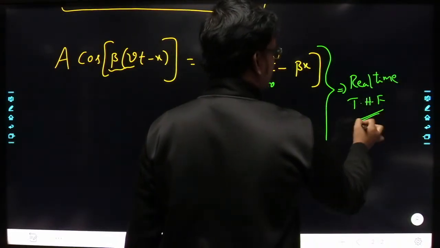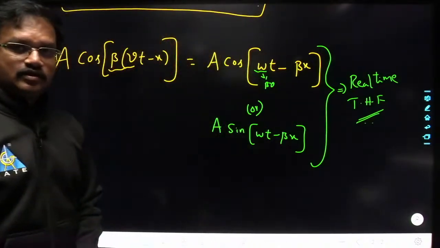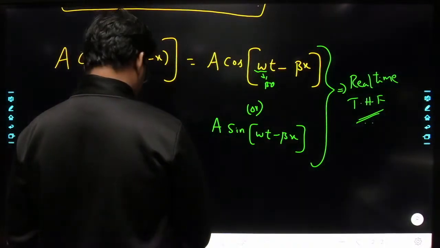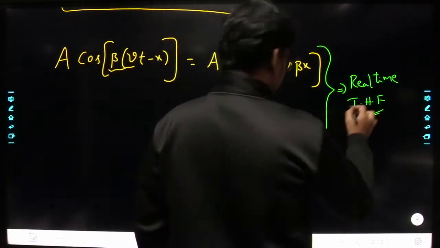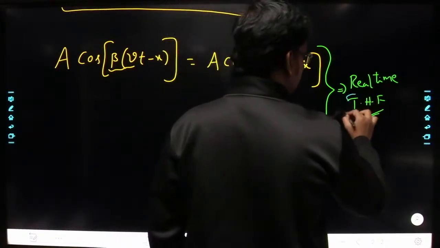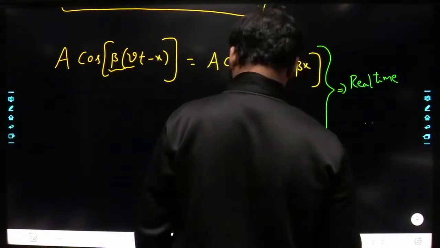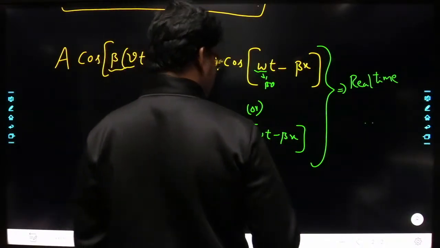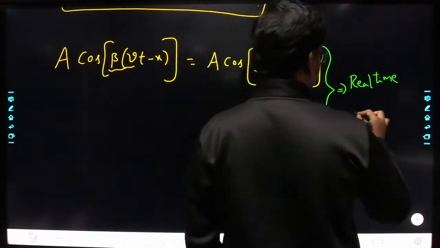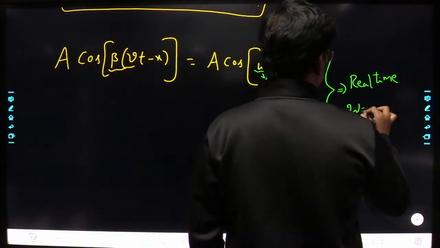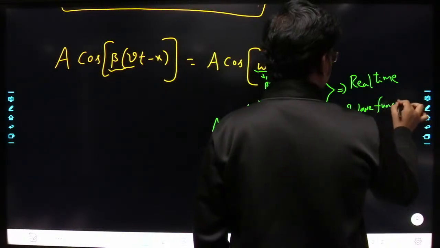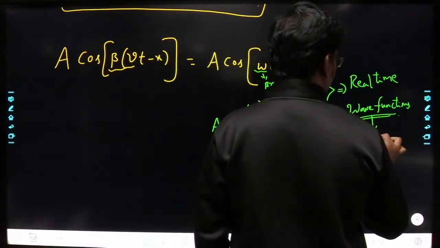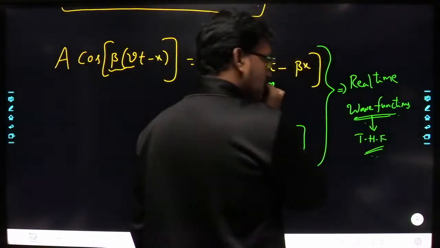We can call them real time harmonic fields, or simply real time solutions, real time wave functions. And this wave function we have considered as time harmonic fields. Understood?